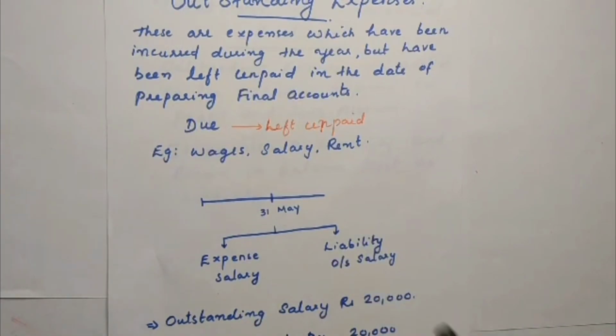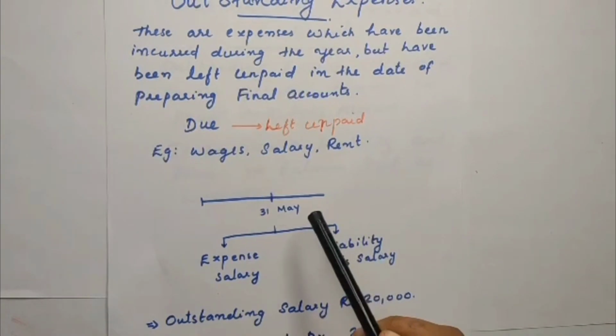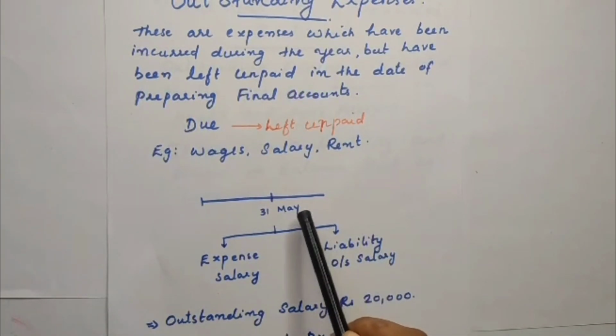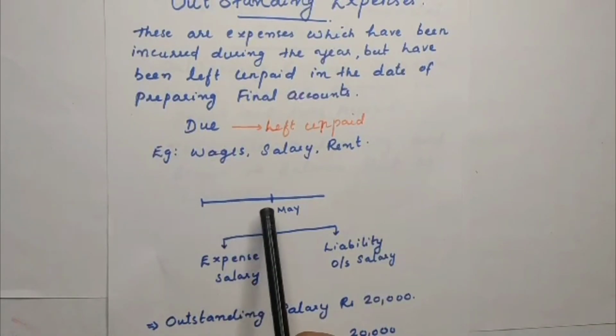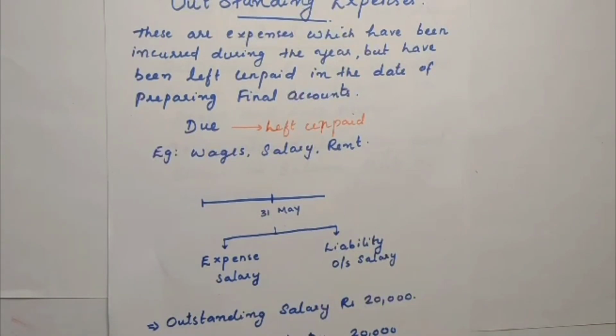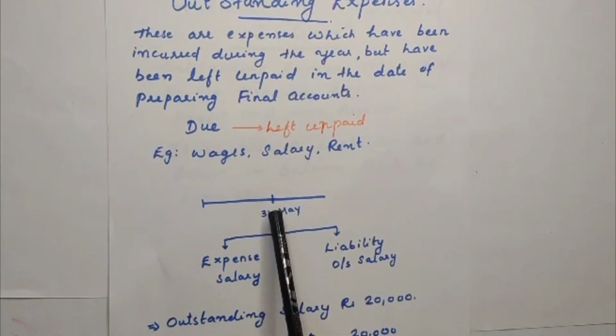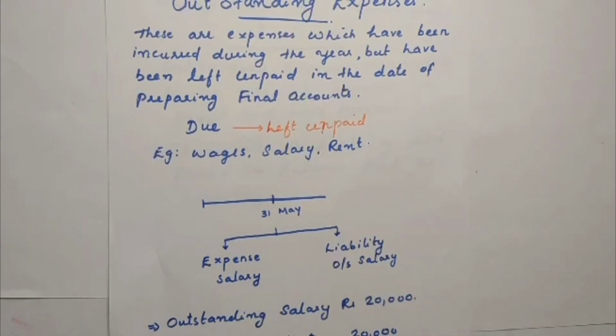You have to record this expense because you have taken the benefit of this worker for one month. That is your liability. You have to pay him the salary anyway, somewhere in future.